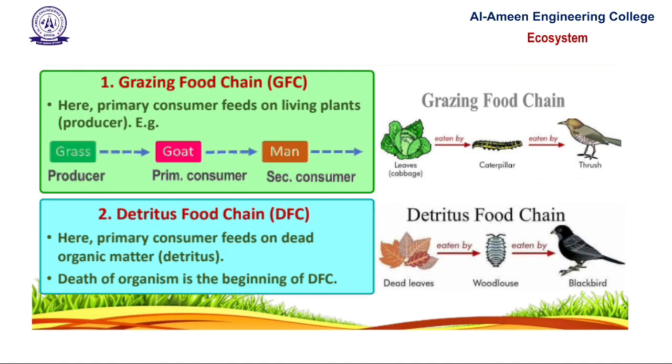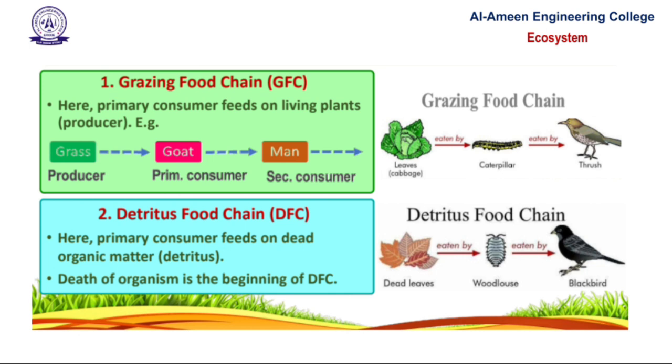Grazing food chain: it starts from green plants. Examples: leaves, caterpillar, birds. Next, grass, goat, man. In these examples, energy starts from plants and moves to herbivores and then to higher level consumers. Next, detritus food chain. It starts from dead organic matter. Example: dead leaves, woodlouse, birds. Here the food chain begins with the dead leaves, which are eaten by woodlouse and then by birds. Both grazing and detritus food chains are essential for ecosystem stability.